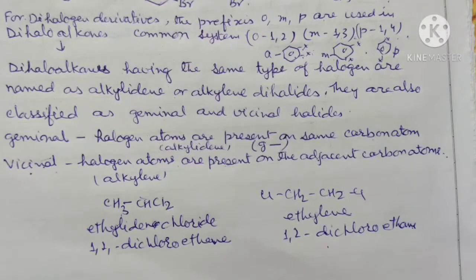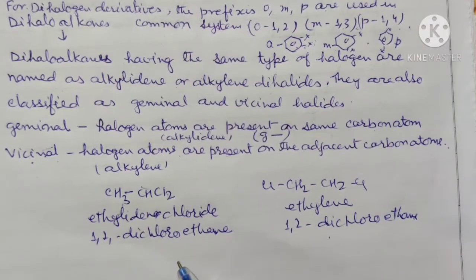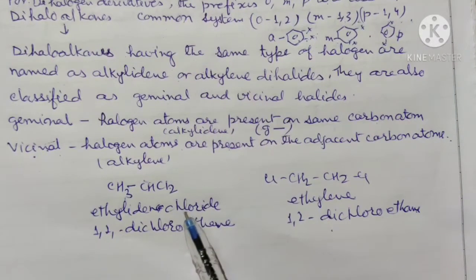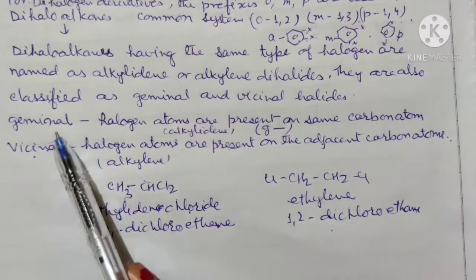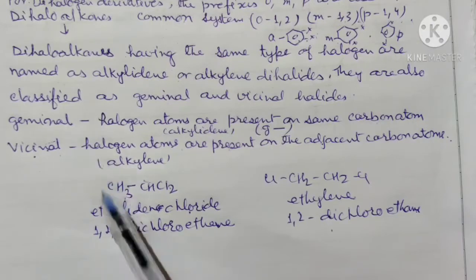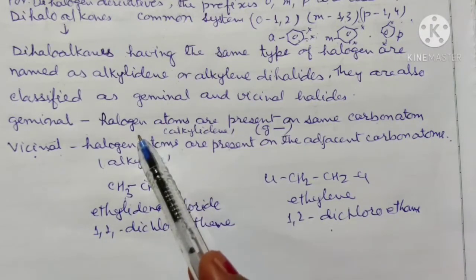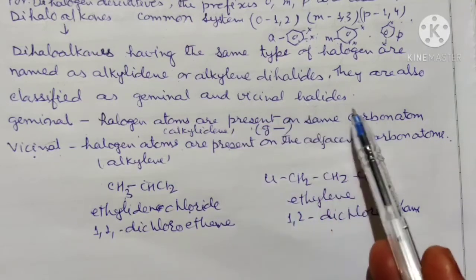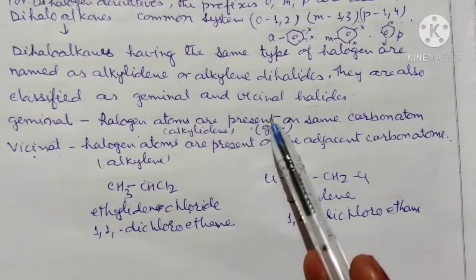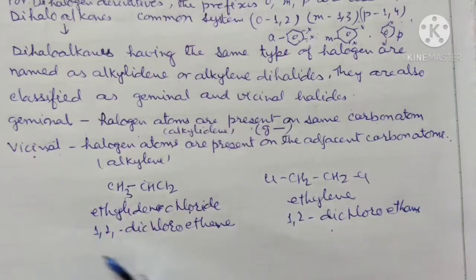So when they are dihalides, according to their name we can write either alkylidene chloride or alkylene chloride. So I am repeating, geminal dihalides are those halides in which the halogen atoms are present on the same carbon atom, and they are represented by G, and then we write alkylidene chloride.